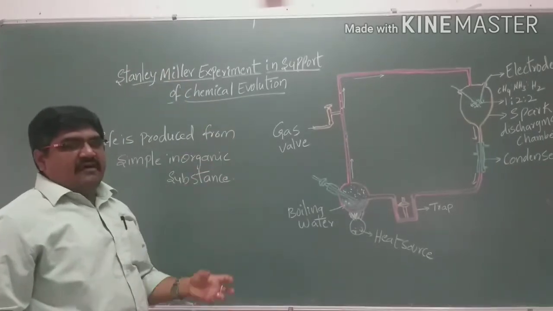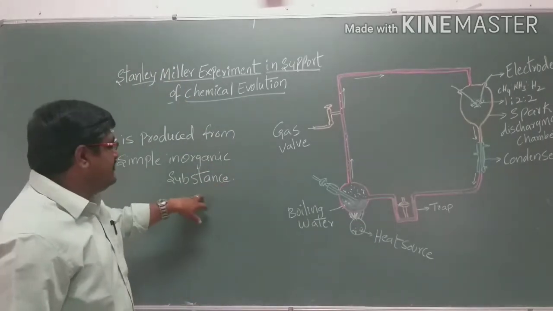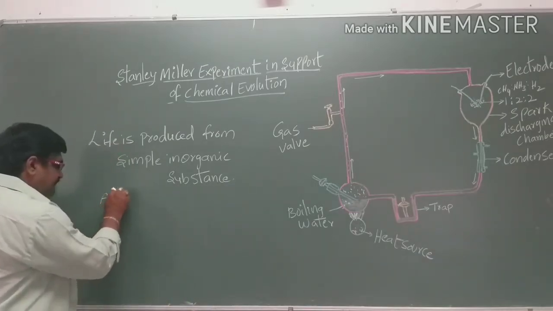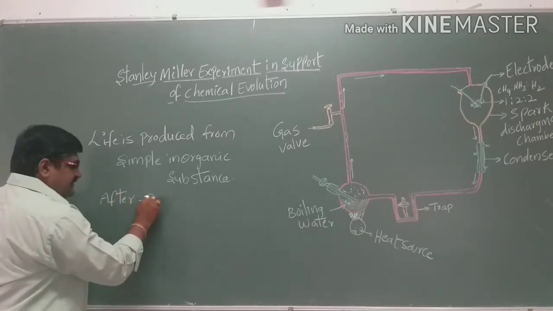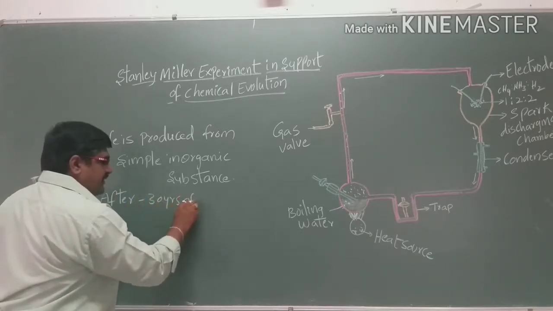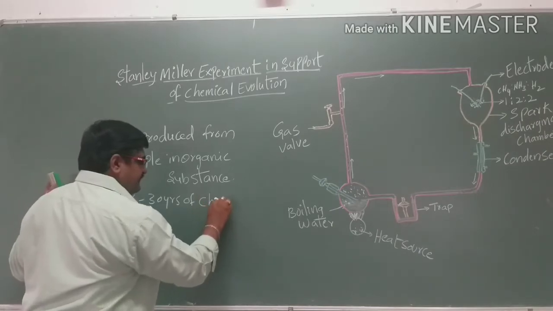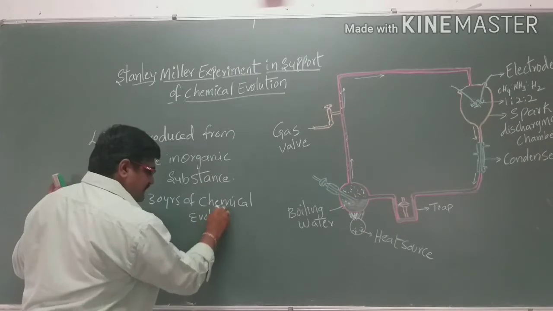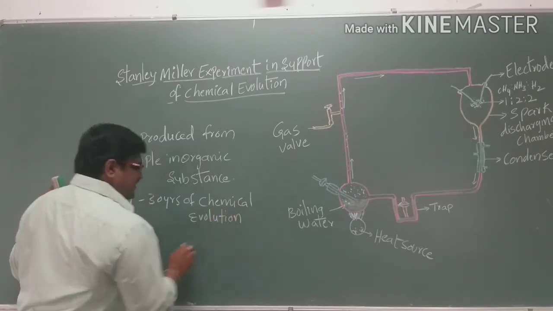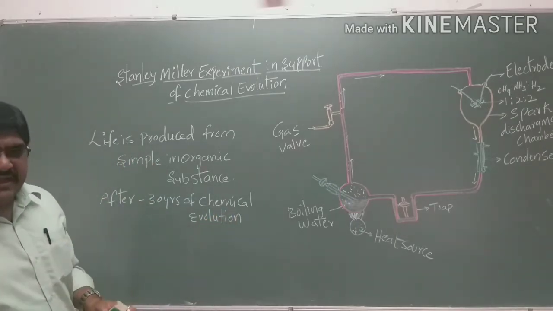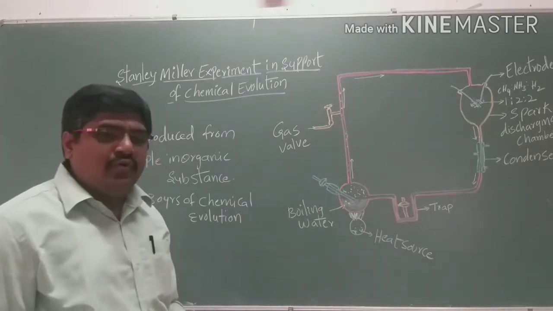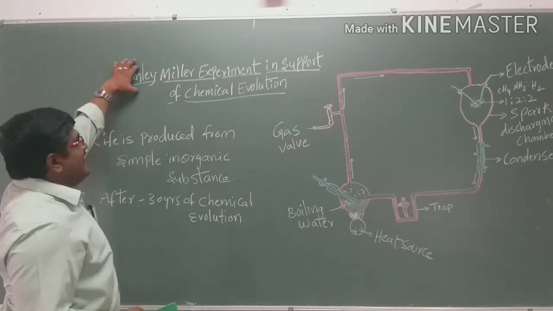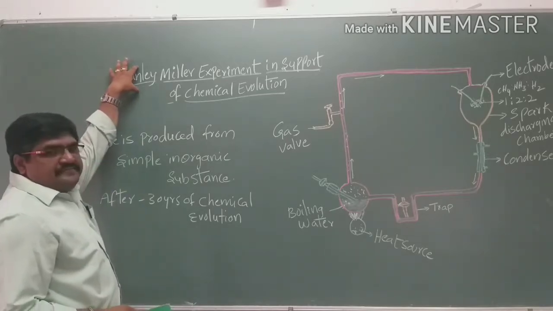This experiment was done 30 years after the proposal of chemical evolution. After 30 years of chemical evolution, it was experimentally proved by the scientist Stanley Miller.